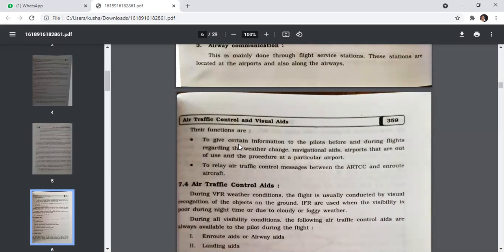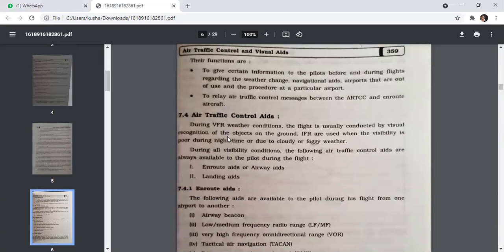Airway communication is mainly done through the flight service station. These stations are located at the airport and also along the airways. Their functions are to give certain information to the pilots before and during the flight regarding weather changes, navigational aids, airports that are out of use, and the procedures at a particular airport, and to relay air traffic control messages between the ARTCC and en route aircraft.